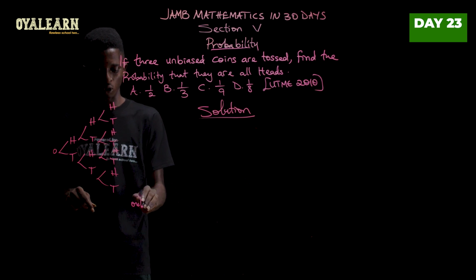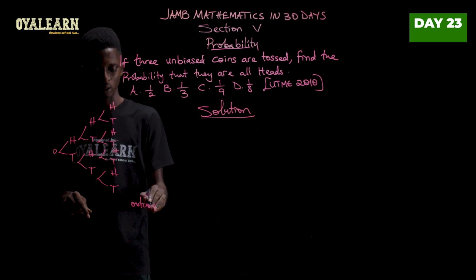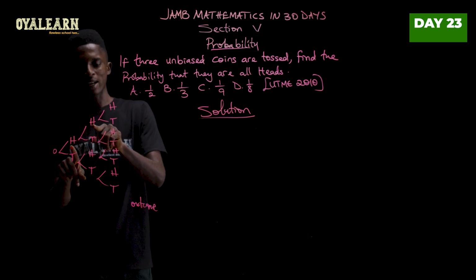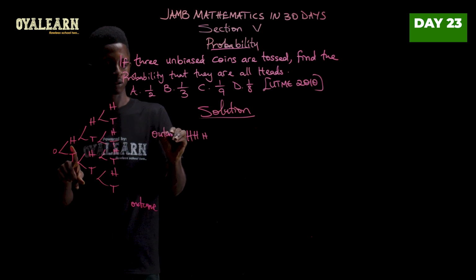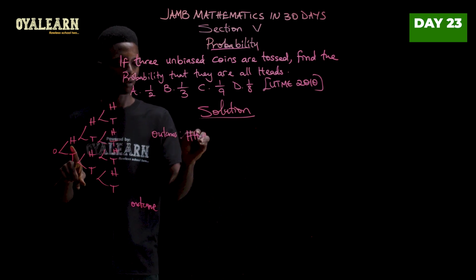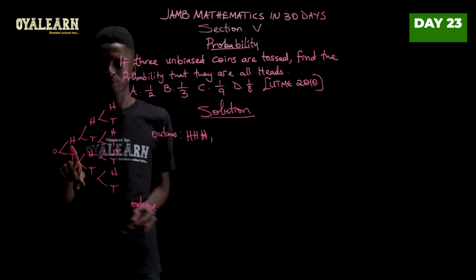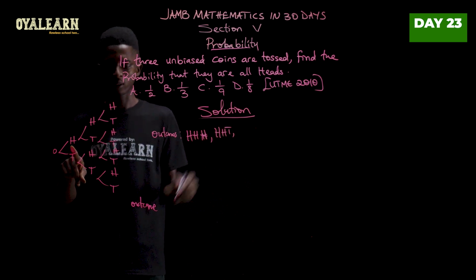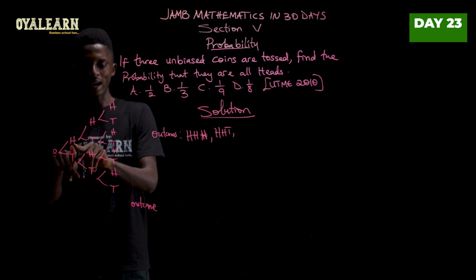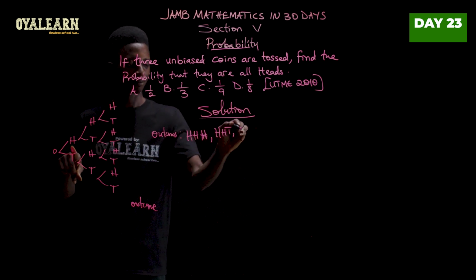So for outcomes, at this point we have head, head, head. So let's put that down. These are outcomes. So head, head, head. Now head, head, tail. Now head, tail, head.